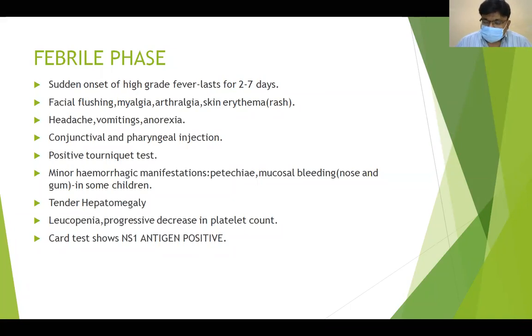Usually in our OPs, patients present with fever and abdominal pain, and if you touch the right hypochondrium, you will find severe tenderness. There will be hepatomegaly with a tender liver. So tender hepatomegaly is one of the important clues for us. While going to investigation, there may be leukopenia and platelet count may be around 1 to 1.5 lakhs. And if you go to the antigen test, there will be NS1 antigen positive.